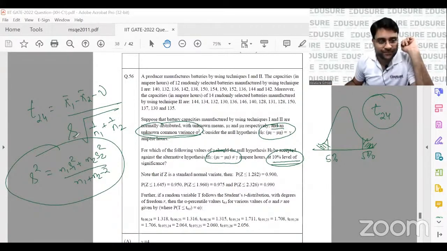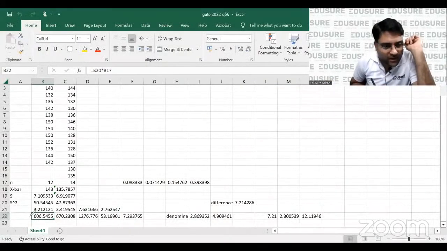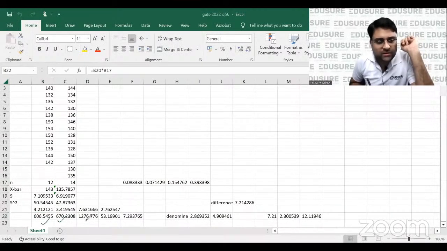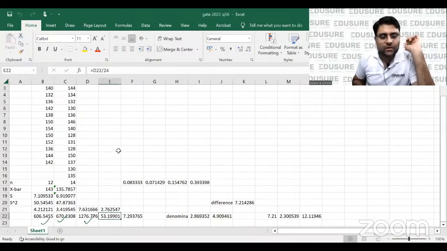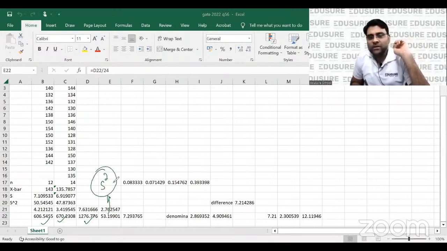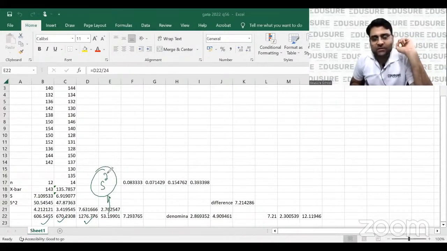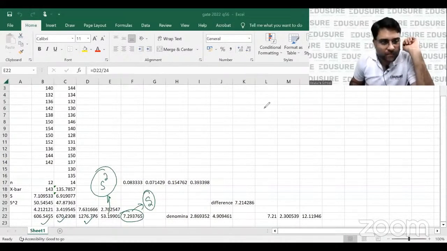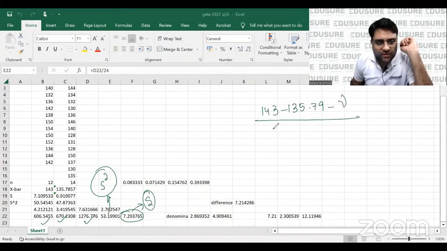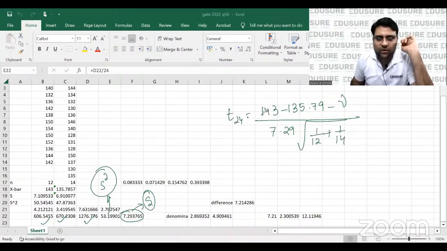So I'll have to find this s. This is n1 s1 square, this is n2 s2 square, adding them, and then dividing by 24. So I'll get this value, s square, the common variance. I take the square root, so this is my s value. So x1 bar minus x2 bar minus gamma over s, which is 7.293, times root of 1 by 12 plus 1 by 14. Try to find this value out.